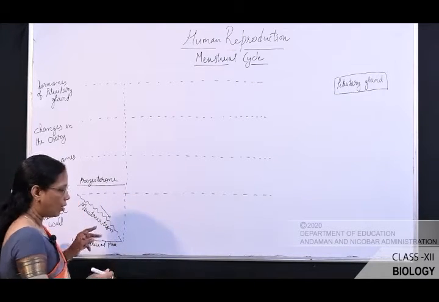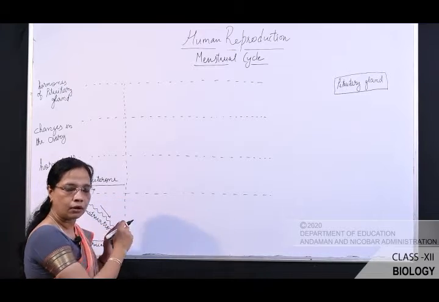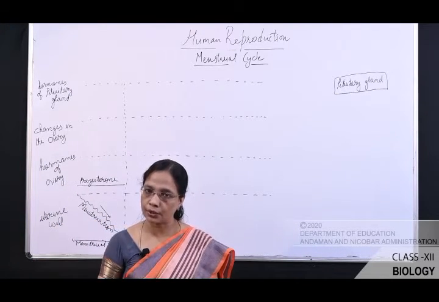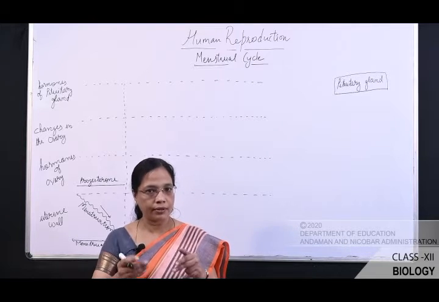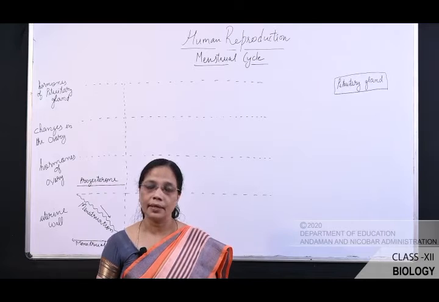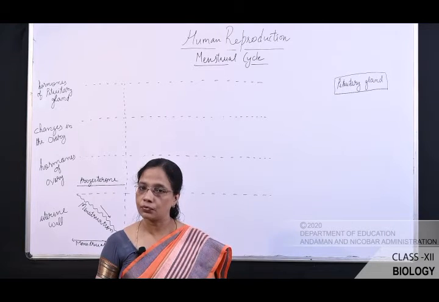Why is the endometrial tissue lost? The reason is that when the level of progesterone is decreased, it is unable to maintain the endometrial tissues. That is why the endometrial tissues are lost.